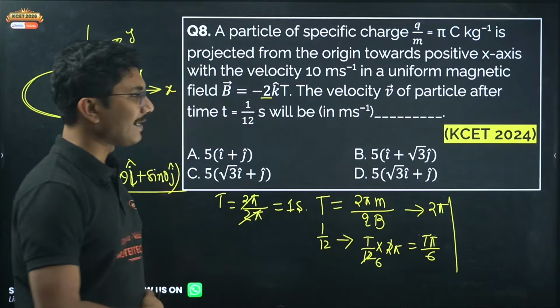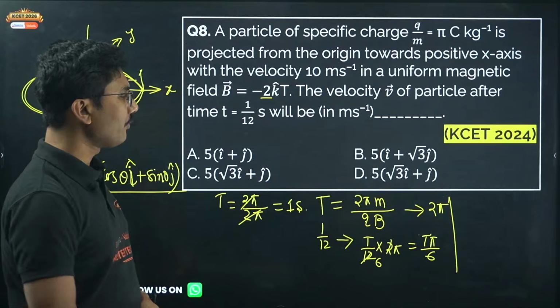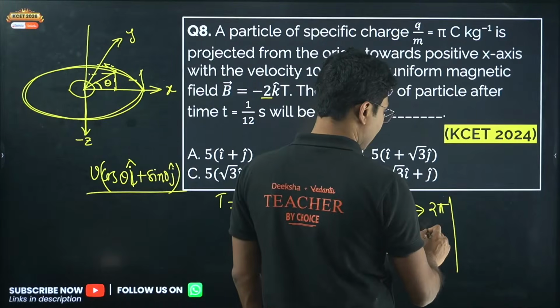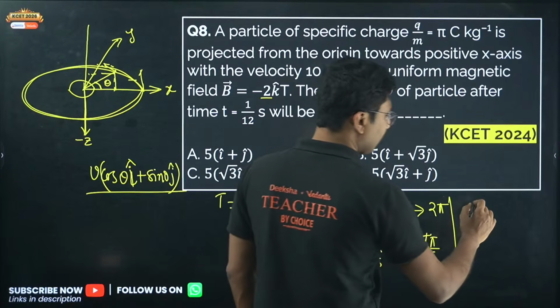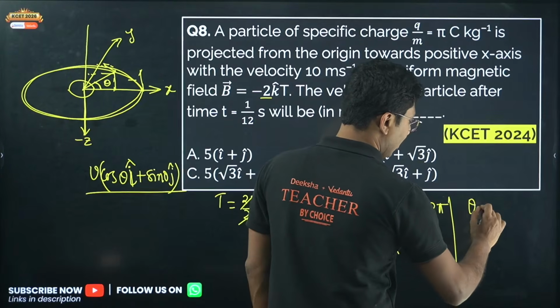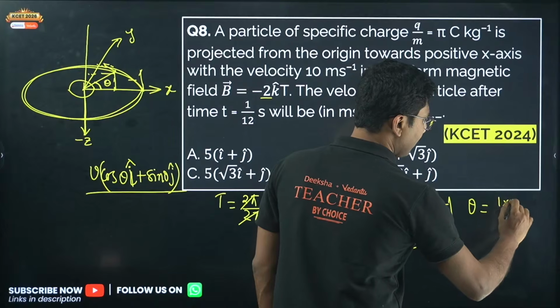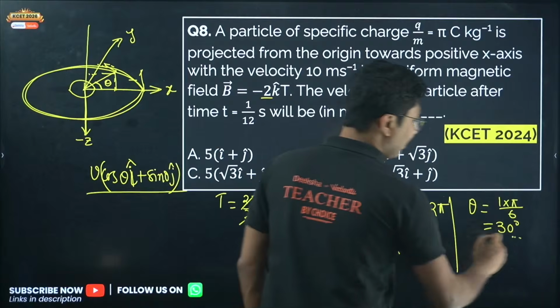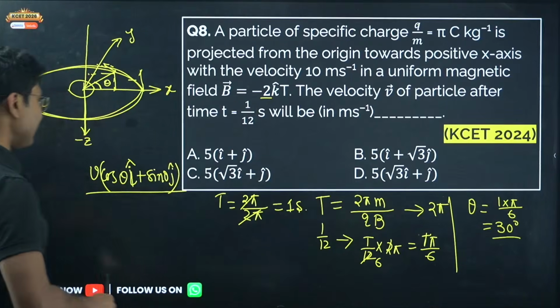So in 1 second it goes by an angle of 2 pi. So in 1 by 12 second it will travel by an angle of 1 into pi by 6, that is 30 degrees. So angle traveled in 1 by 12 second is 30 degrees.